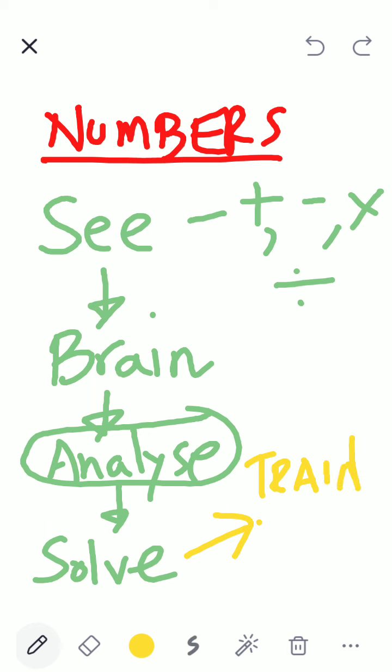And what is training? Do worksheets. So what happens is when you train your brain, it will start automatically giving you correct answers.